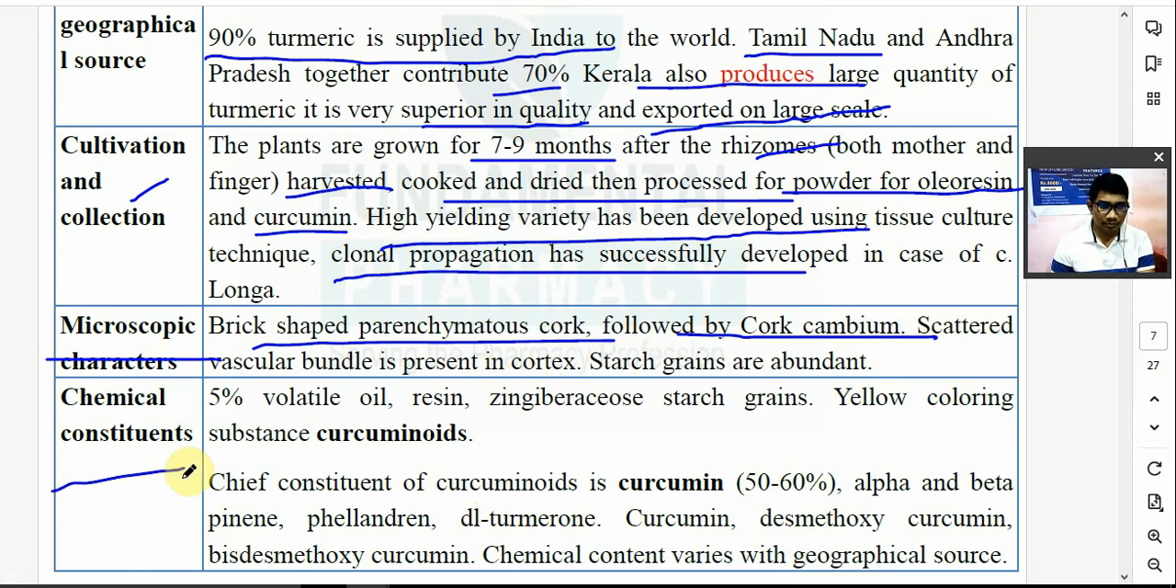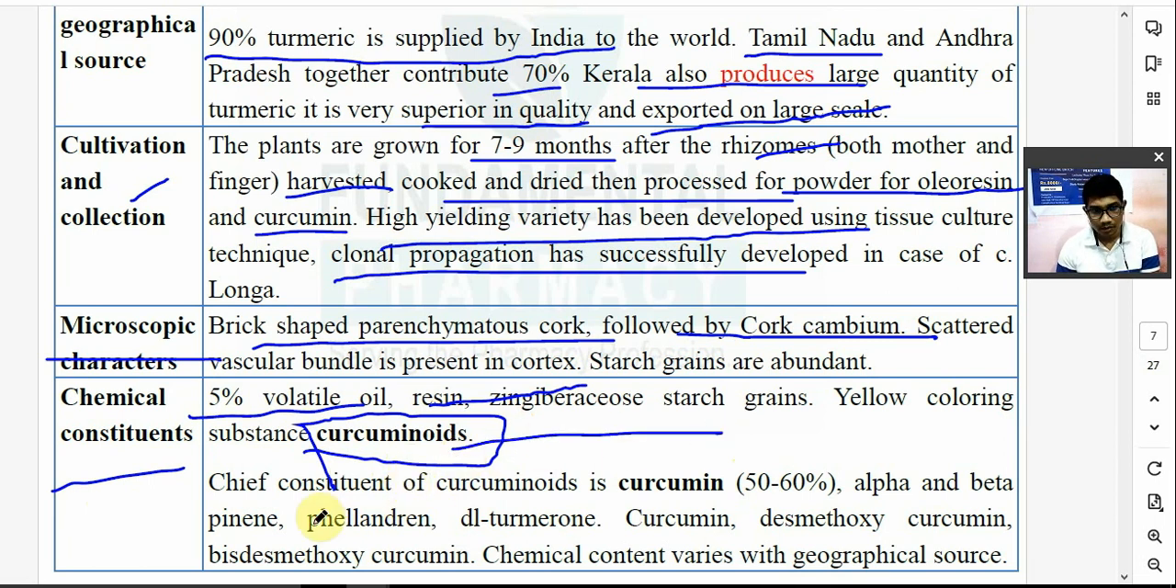Okay? In the turmeric, 5% volatile oil is there. Resin, then gingiberous starch grains are there. What is the yellow coloring substance in it? Curcuminoids. The question has already come. Yellow colored substance from the turmeric, so you should remember. Curcuminoids, not curcumin, curcuminoids. The chief constituent of curcuminoids is curcumin. What will be 50 to 60% in curcuminoids?